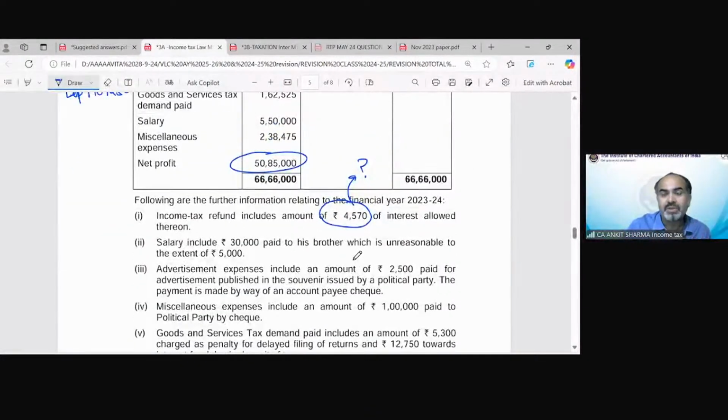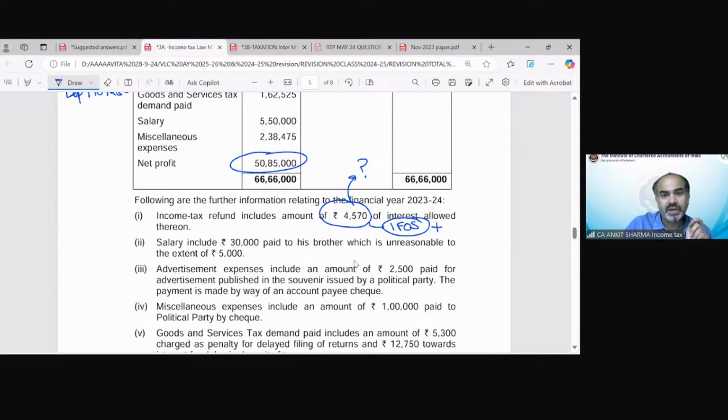Correct. Abhishek is correct, because this 4570 would be my income from other sources. So for calculating GTI, we need to know the component of interest in that income tax refund. So we need not do anything under the PGBP head because we have already excluded the full value. But under income from other sources, this should be part of my interest income. Clear?